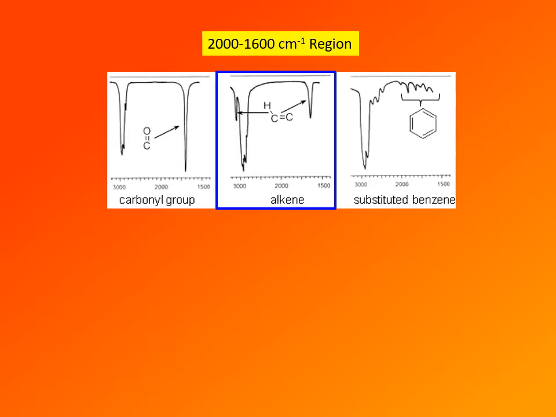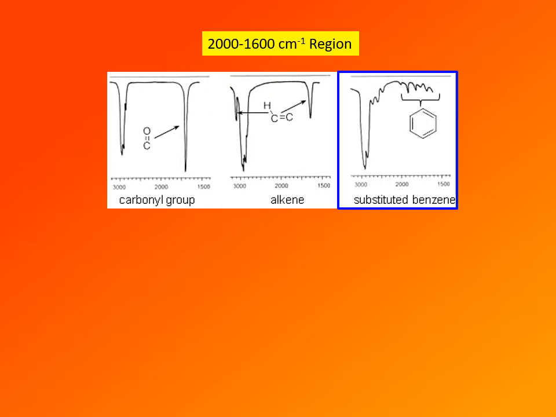Another important absorption in this region is that due to the carbon-carbon double bond. That one is weak and sharp and usually appears around 1650 inverse centimeters. If there is hydrogen attached to an sp2 hybridized carbon, then this absorption is also accompanied by CH absorption at 3100 inverse centimeters.